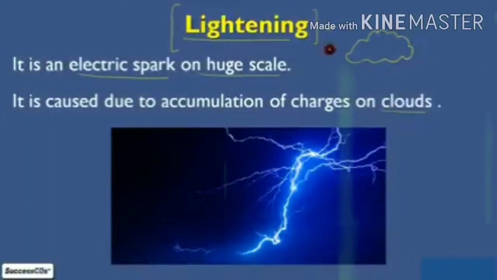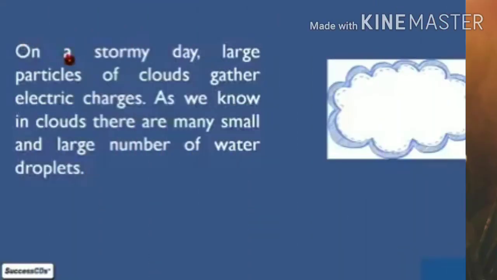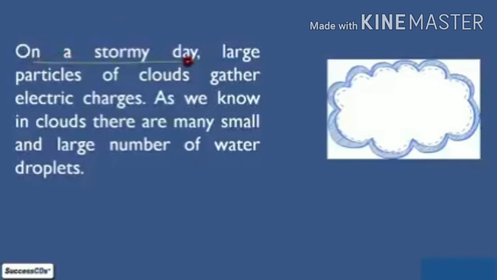This accumulation of charge can be positive or negative, meaning clouds can be positively charged or negatively charged. Now, how do clouds become charged? On a stormy day, large particles of clouds gather electric charges.